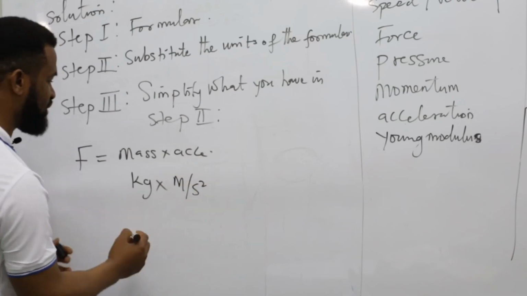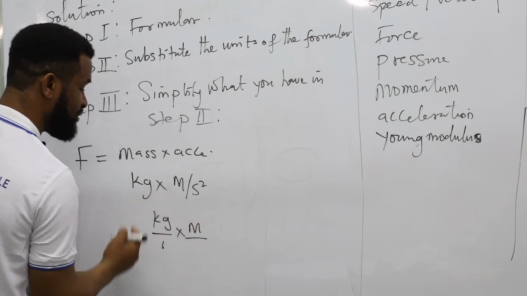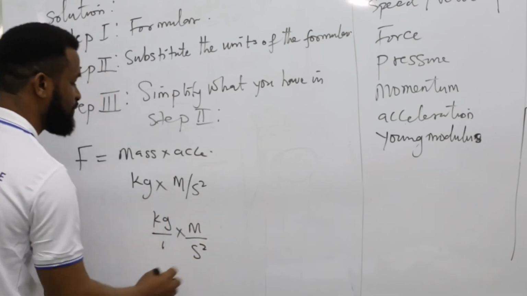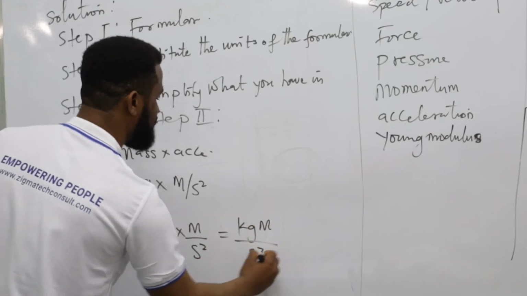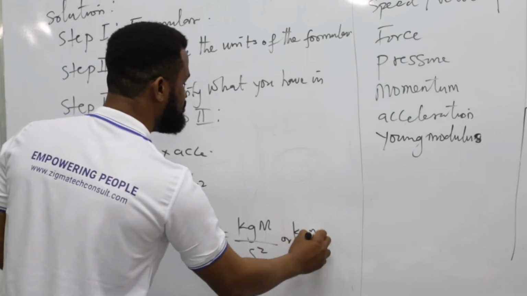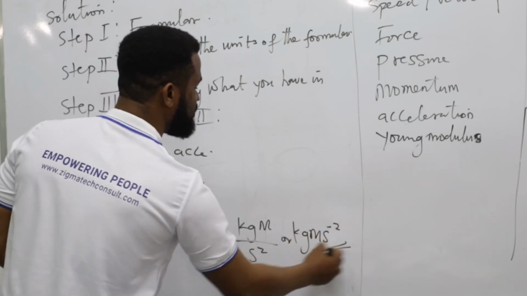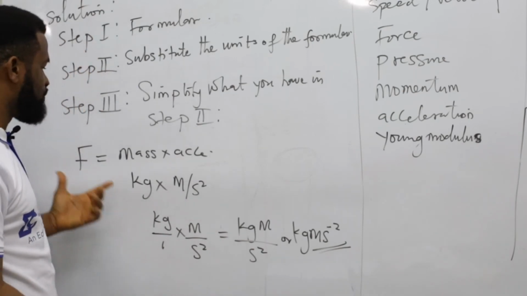And if you do that very well, you are going to have kilogram over 1 times meter over s square, which is something as kilogram m all over s square. Or they can put it as kilogram meter s raised to power minus 2. Now, this is a derived unit of force.